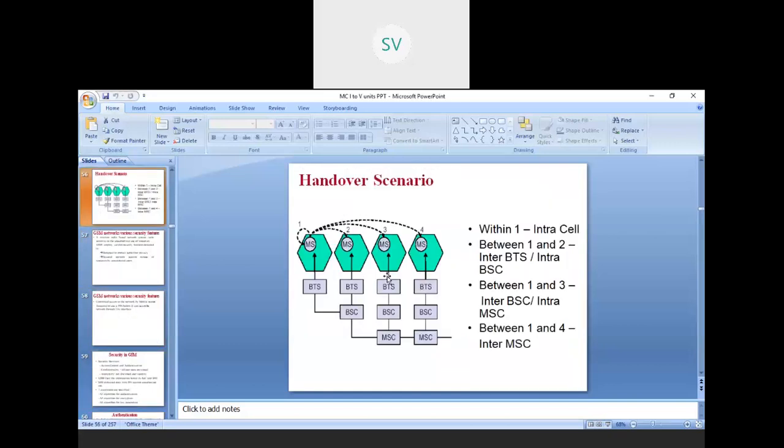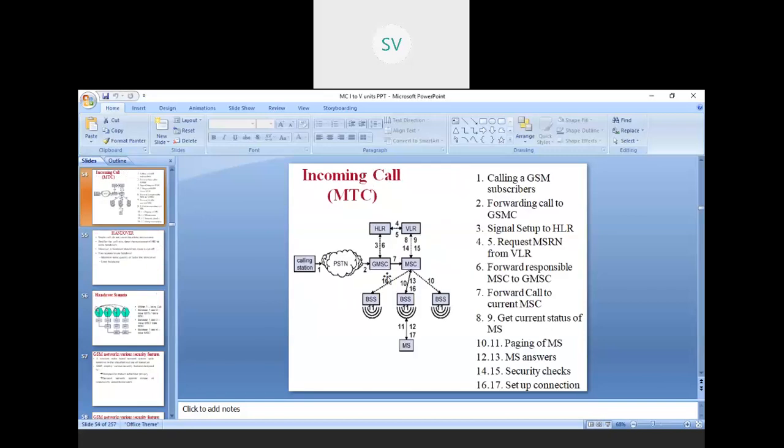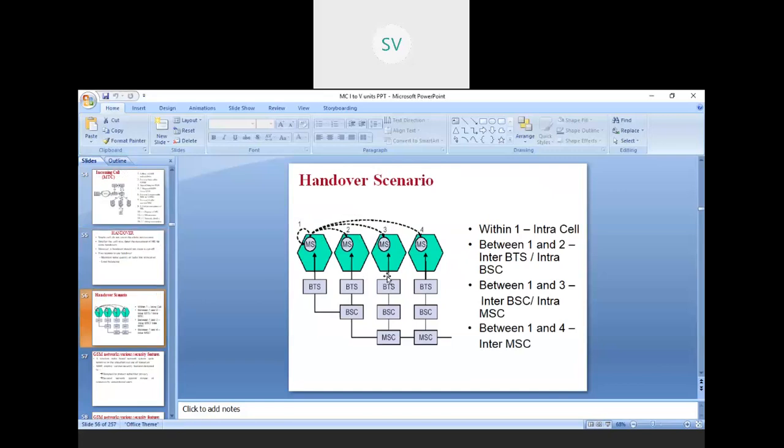Next is the handover scenario. We have seen how the call is handed over from one network to another network, or from one GSM to another GSM. You can understand it in this diagram. Mobile station talking to another. Imagine that you are talking to another one. Some incoming call is there. So what is happening? Intra-cell handover is taking place between 1 and 2. That is inter-BTS and intra-BSC. The call is getting handed over.